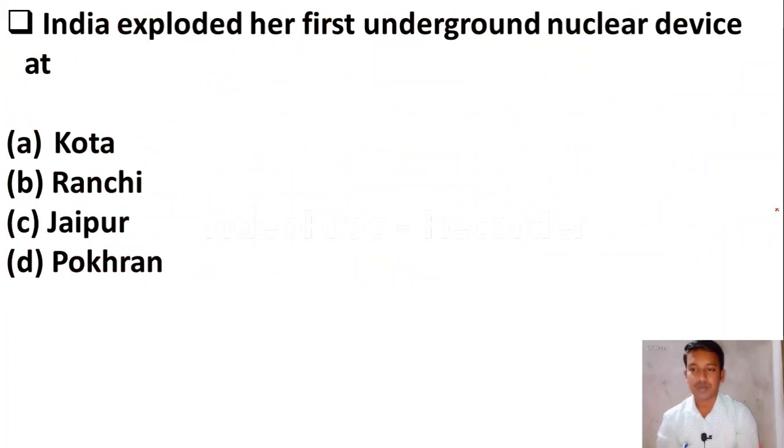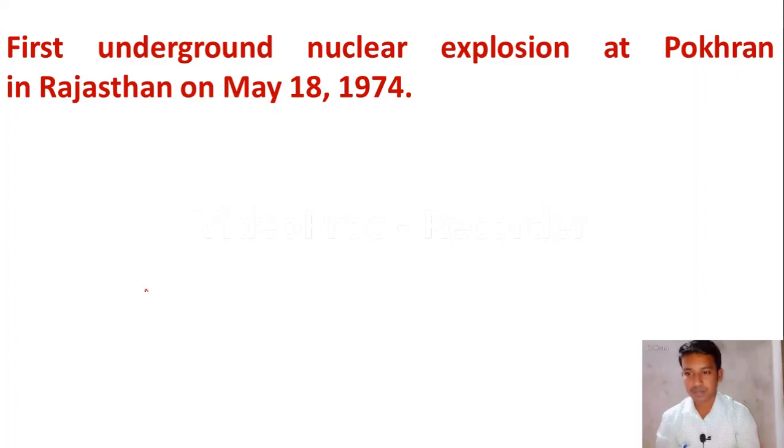India exploded her first underground nuclear device at: option A Kota, option B Ranchi, option C Jaipur, option D Pokhran. Okay friends, India exploded her first underground nuclear device at Pokhran. The first underground nuclear explosion at Pokhran in Rajasthan was in the year 1974, on May 18.